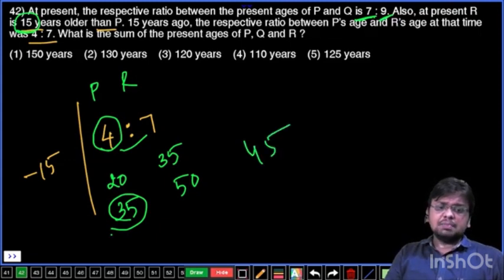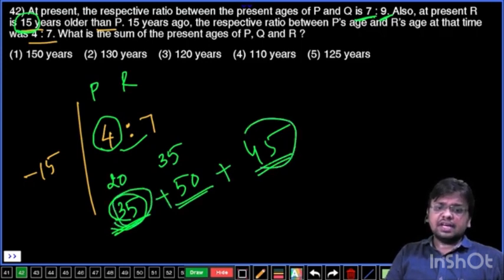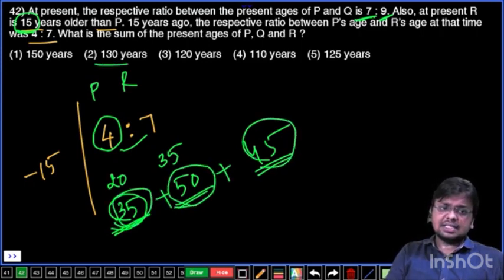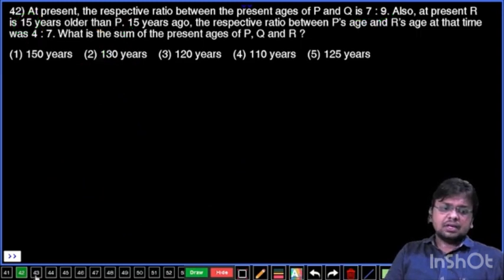Now it is P's age, it is Q's age, it is R's age. You need to add all of this. 35 plus 45, 80. 80 plus 50, 130. Second option, final answer. Question number 43.